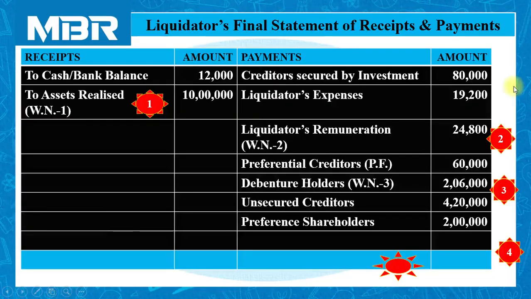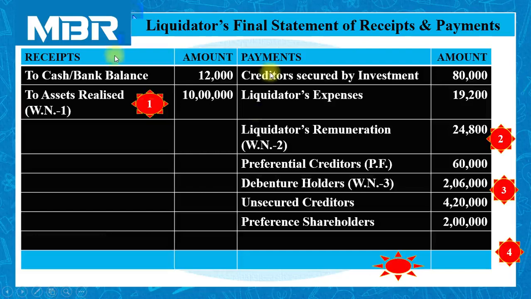Let us start with the receipt side of the liquidator's final statement of receipts and payments. Cash or bank balance: as per the information given on the asset side of the balance sheet, the bank balance is rupees 12,000.